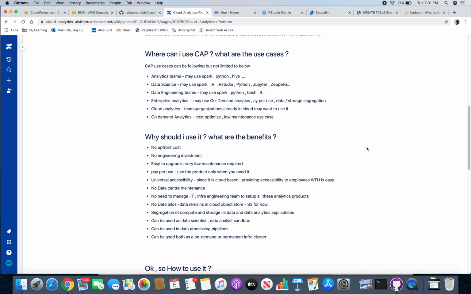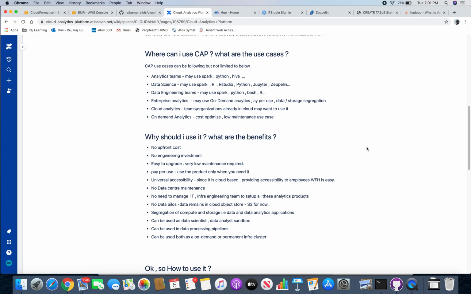So what are the use cases for CAP? The applications that I have just listed are the typical workhorses for analytics teams. They normally use Spark, Python, Hive. This platform is really suited for data science teams. They can use Spark, Spark MLlib, PySpark, Spark SQL, all the Spark core as well, RStudio, Python, Jupyter, Zeppelin. Data engineering teams can use Spark, Python, Bash. All the tools are available for every team, but I'm just giving examples of what tools typically data engineering teams may use.